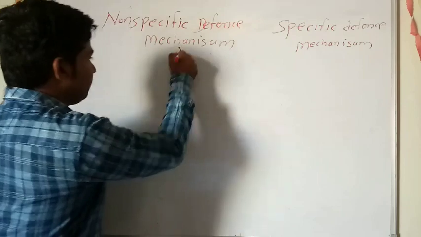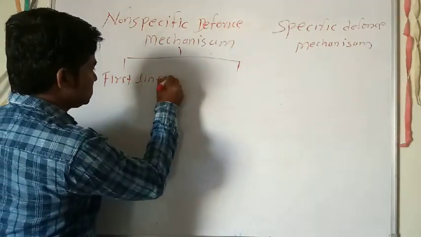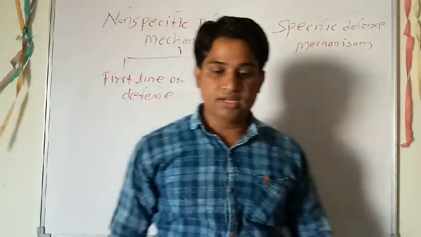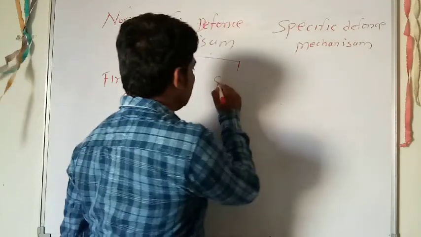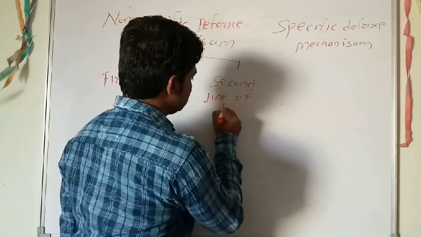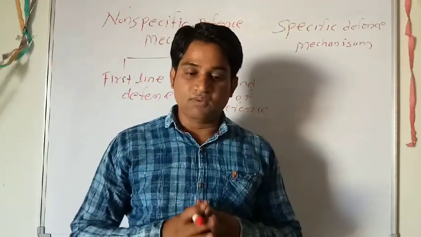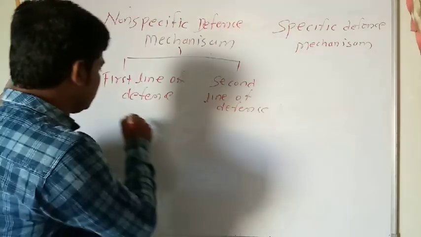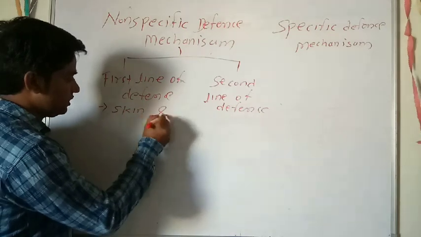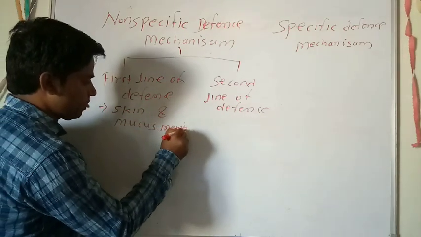The first is the first line of defense, and the second is the second line of defense. The first line of defense includes the skin and mucous membrane.